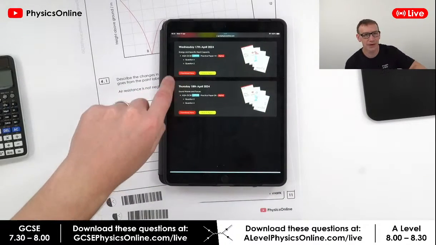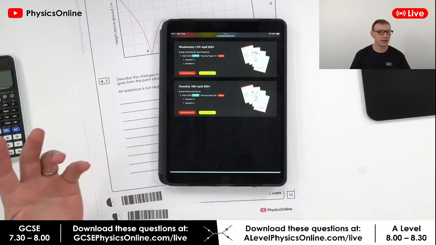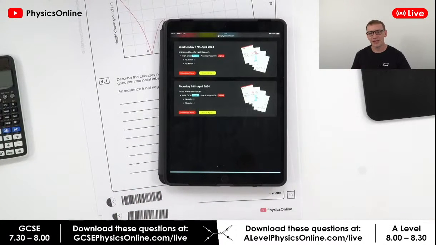We're going to be doing some stuff about energy and also specific heat capacity. So I think energy is generally okay. Specific heat capacity is a little bit harder, but I've got some questions from that.